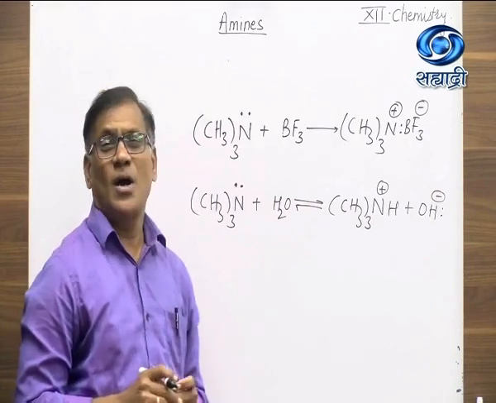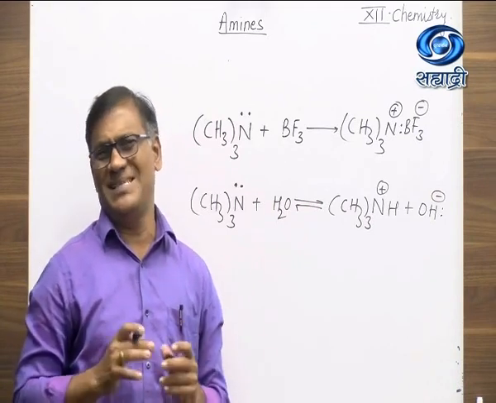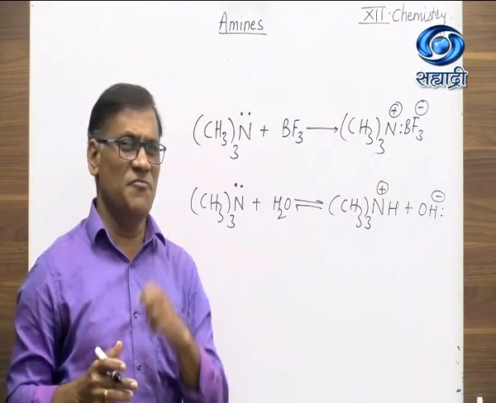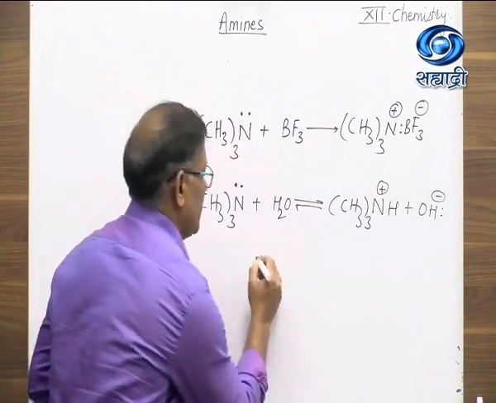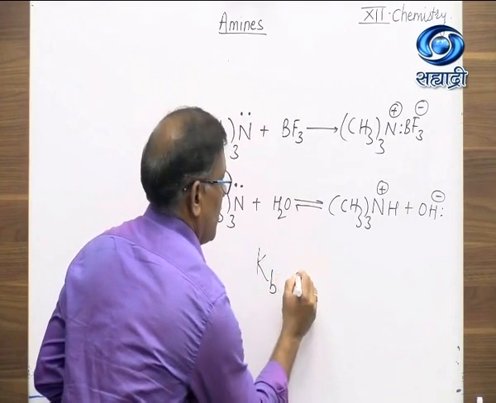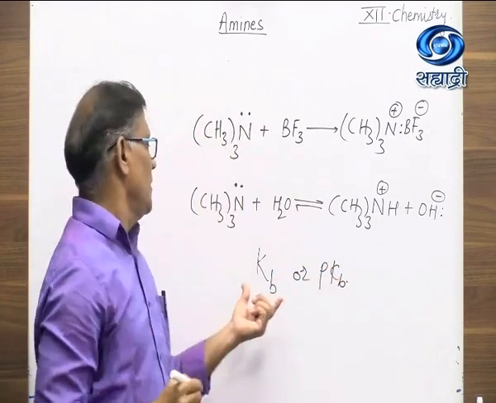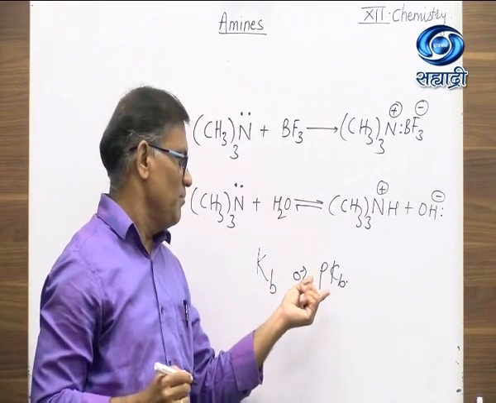Now students, quantitatively the basic strength of amines can be explained by the value of two important terms, that is Kb or pKb. Kb is the equilibrium constant of base.